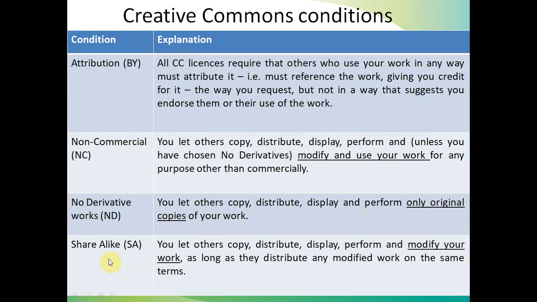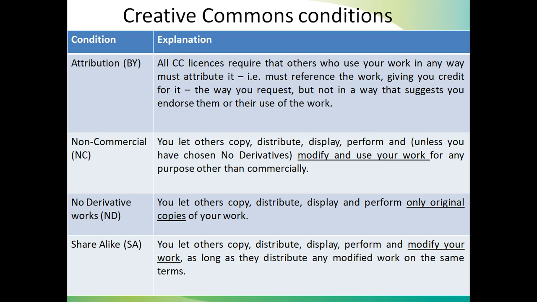In the case of share alike, he can also modify my work, change it, update it, and accordingly share that work, as long as they distribute any modified work on the same terms. So this is share alike. And non-commercial, you already understand. Non-commercial means the other user can do anything with my content, but not commercially.